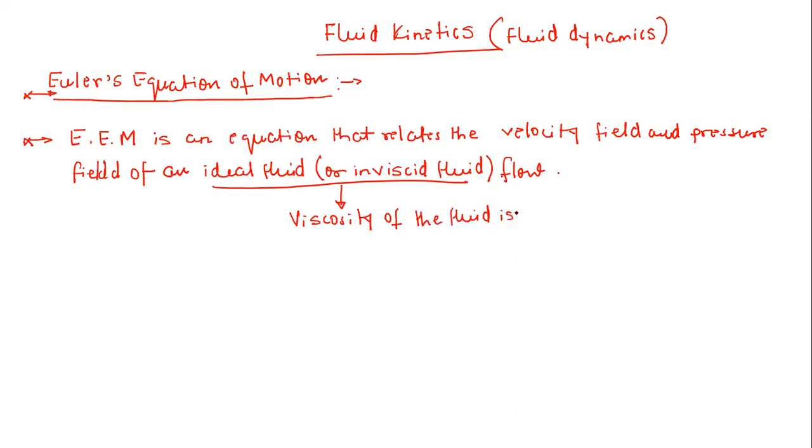Yeah, very good. So viscosity of the fluid is 0. So what just happened? That means if the viscosity of the fluid is 0, the internal resistance offered will not be there. You can say internal resistance is zero, and the shear stress is zero.